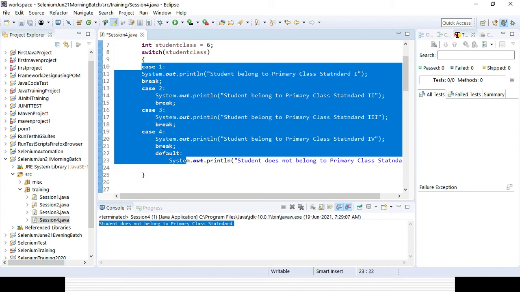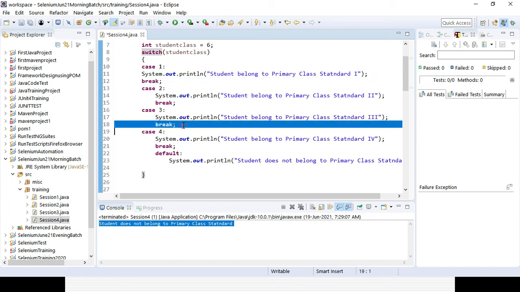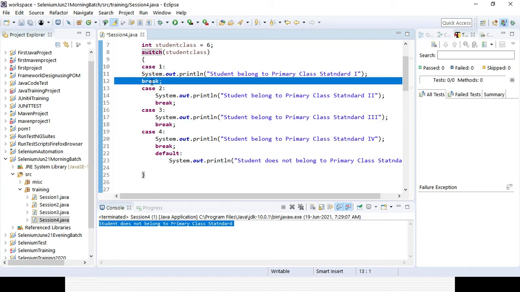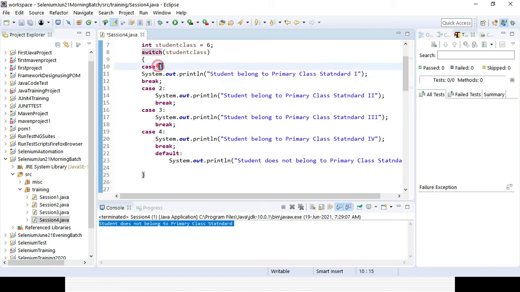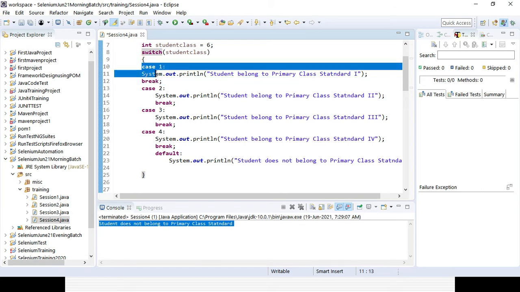And the break statement will be used as an optional part. Why are we using break? Suppose the condition is matching, I don't want to iterate for the rest of the code, right? That is the reason I will be using a break. Otherwise, it will not break the loop here. Suppose the condition is getting matched for the first part, but I did not use break, so it will not end here only, but it will go for the remaining ones. So that is the problem in case you are not using any break.